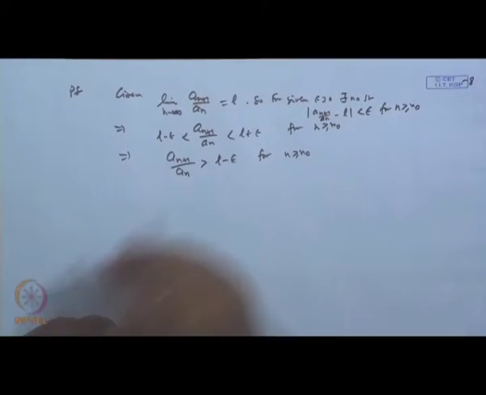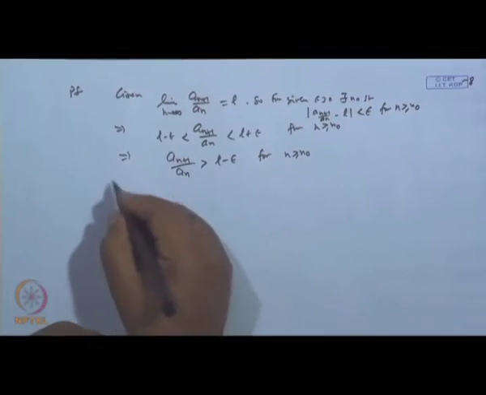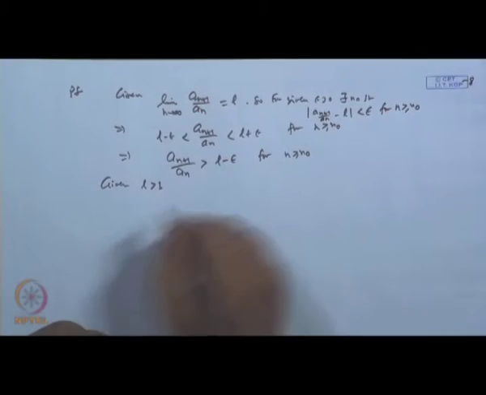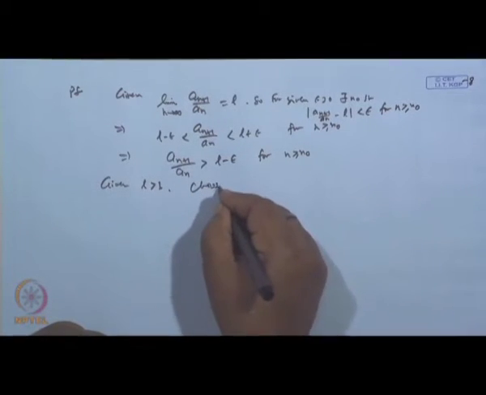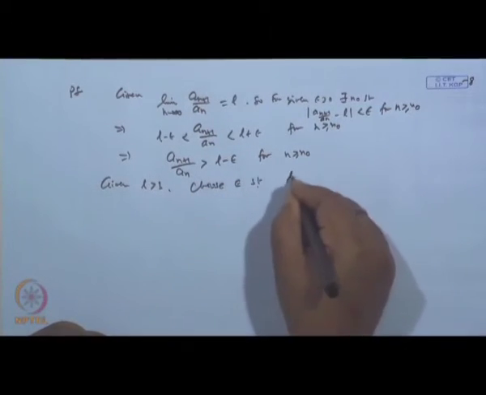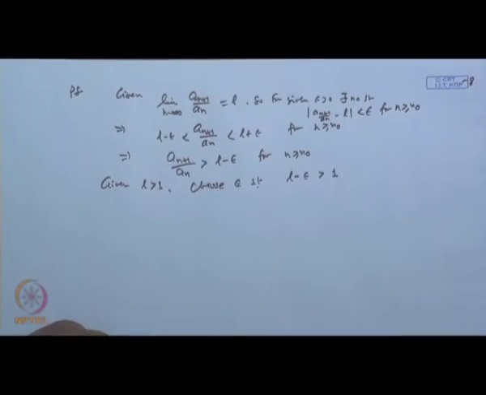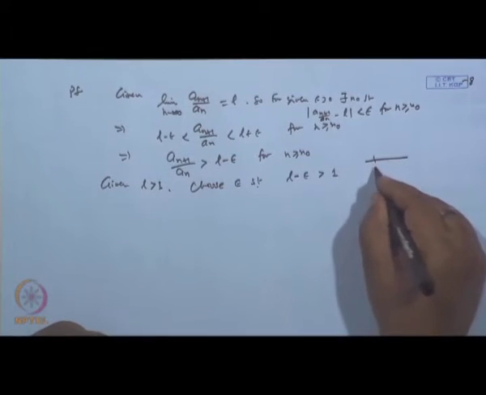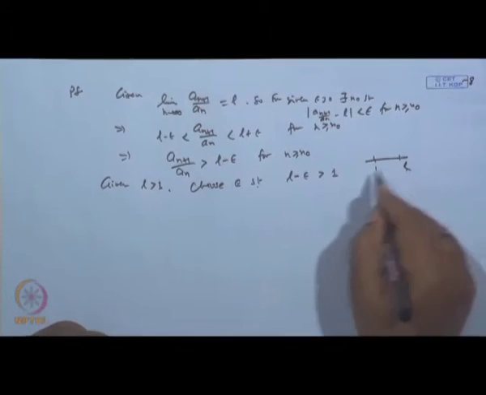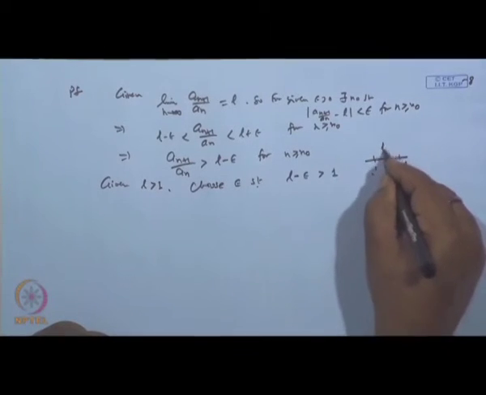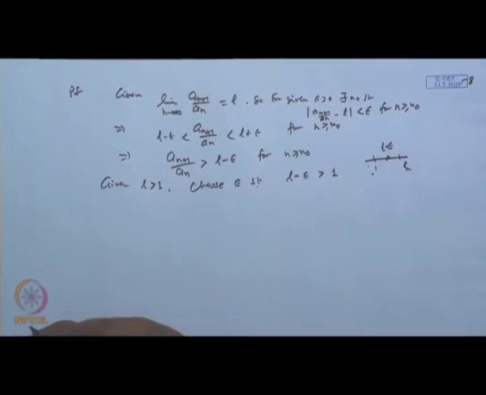Now, it is given that L is greater than 1. Can you not choose epsilon such that L minus epsilon is also greater than 1? There is a gap: this is 1, this is L. So L is strictly greater than 1, and I choose epsilon in such a way that L minus epsilon is also greater than 1.